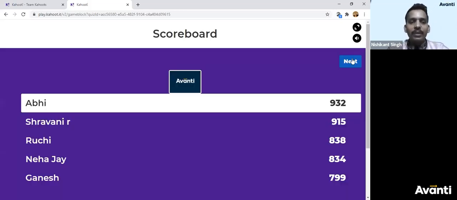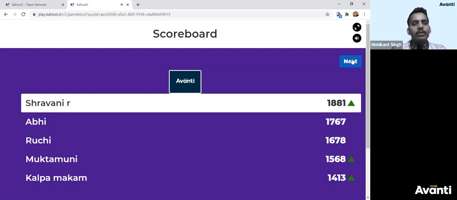Next one. So we have Shravani coming up, Abhi going down. Ruchi is still at the same point. Mukta Muni is in the top 5. That's great. Kalpa is also in the top 5. Chalo, let's see. It's still the second question. Lot of questions to come. Where are you, Pranav? I can't see you, man.